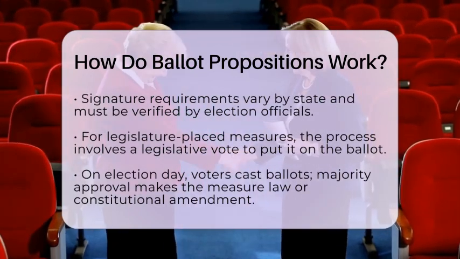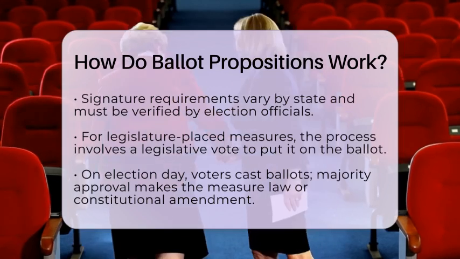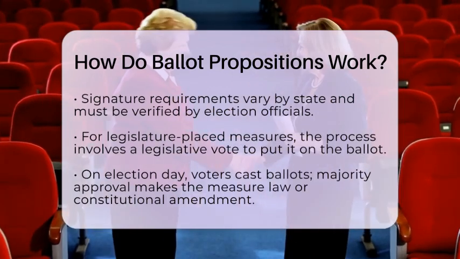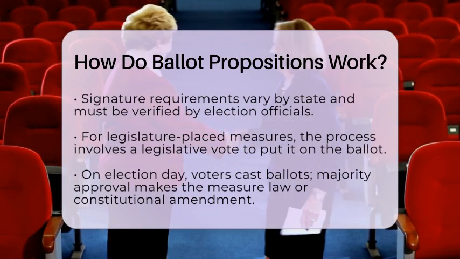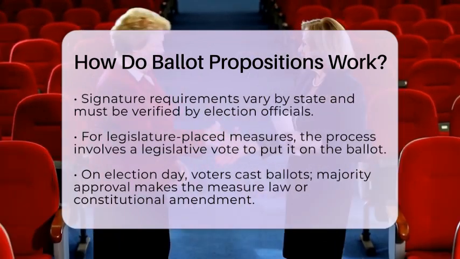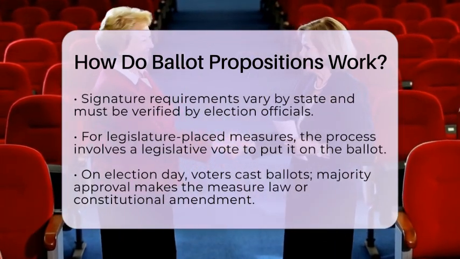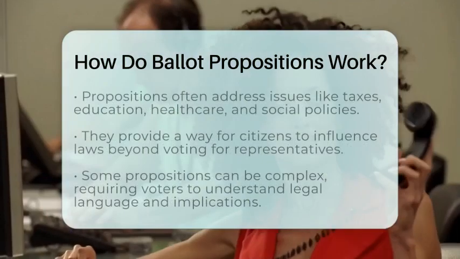For measures placed on the ballot by the legislature, the process is simpler. The legislature votes to put the measure on the ballot. This can be for constitutional amendments or laws. Sometimes, there are laws requiring a mandatory referendum before they can take effect.